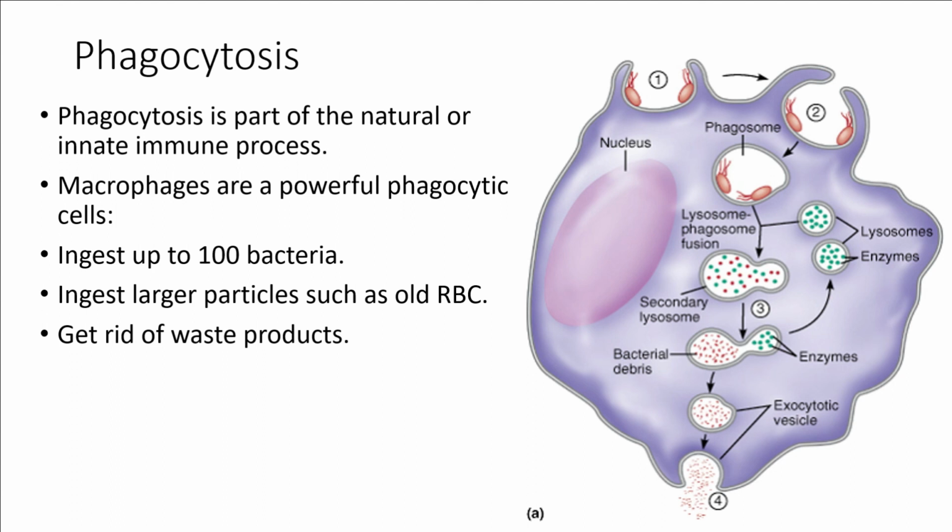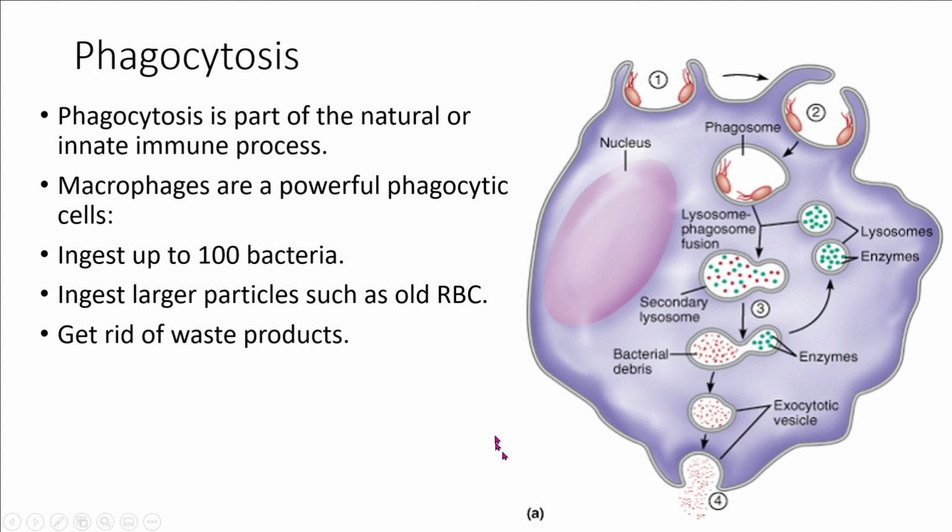Phagocytosis is basically done with the help of the macrophages, and we will see how it works. One macrophage can ingest up to 100 bacteria, so it is very large. It ingests larger particles such as old RBCs and gets rid of the waste product. Let me explain how phagocytosis occurs. For example, these are the bacteria entering the body.